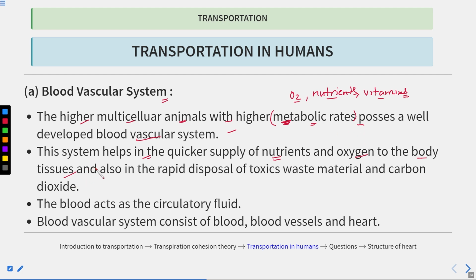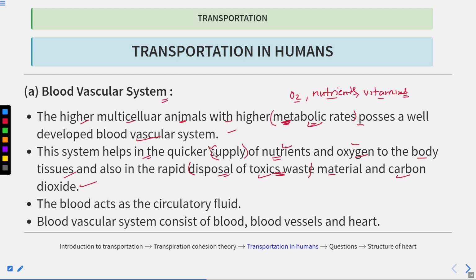Now this system helps in the quicker supply of nutrients as well as oxygen to the body tissues, and also in the rapid disposal of toxic waste materials and carbon dioxide. So through blood, there is exchange of gases also, such as carbon dioxide and oxygen, and there is a very quick supply of nutrients and oxygen to the body tissues, where a lot of metabolic processes are going on. And there is a rapid disposal of the toxic waste also. In the excretory system, you might have studied that blood carries all the nitrogenous waste, which is very toxic, and these nitrogenous wastes are filtered in the kidneys. So that's why this blood vasculature system is very important.